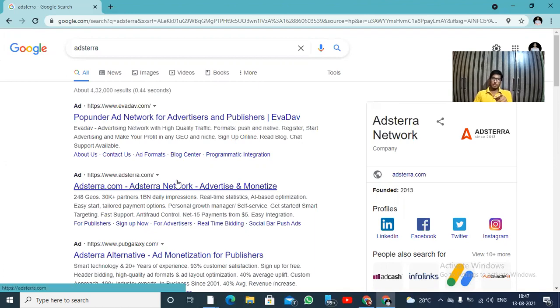If you have not been approved in Google AdSense, then you need to go to the Adsterra website, the main website of Adsterra.com.